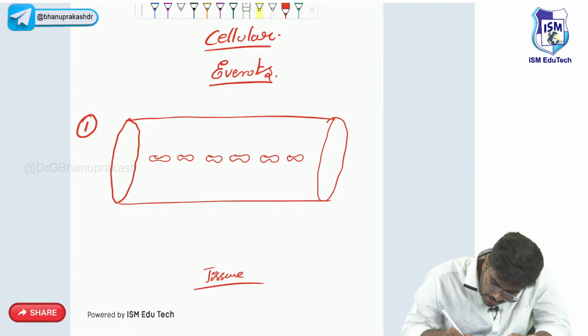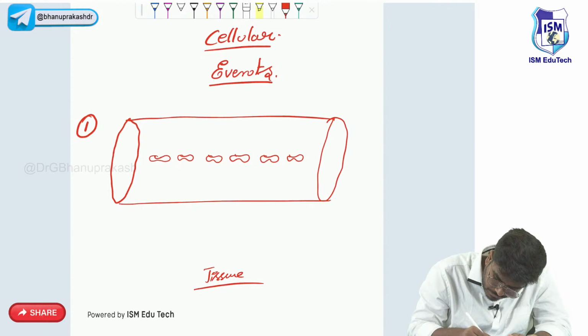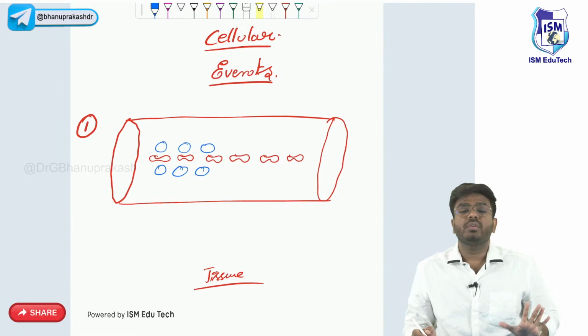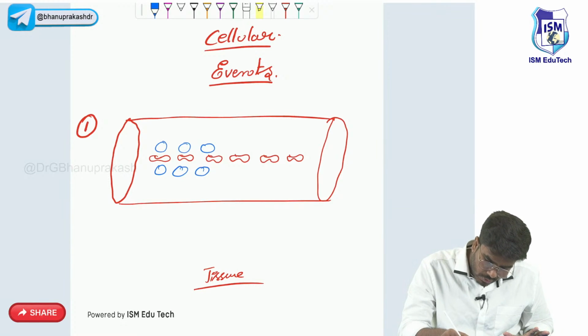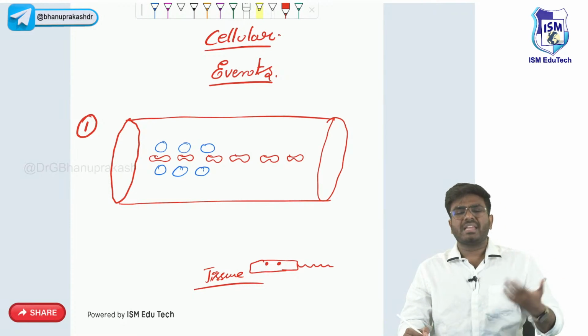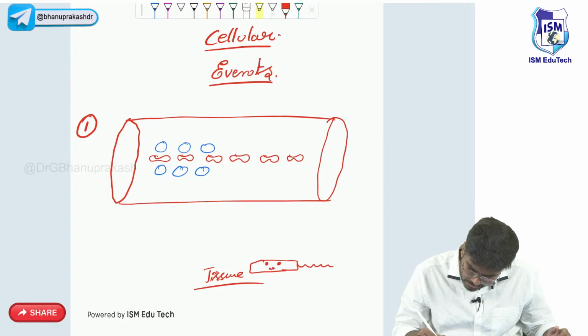Surrounding the RBCs, you have your WBCs. The RBCs are surrounded by the WBCs. Now, where do you want your WBCs to be? Here in the tissue. Who is present in the tissue? There is bacteria present in the tissue, this bad guy: E. coli, Staph aureus, Staph epidermidis. This bad fellow is there.